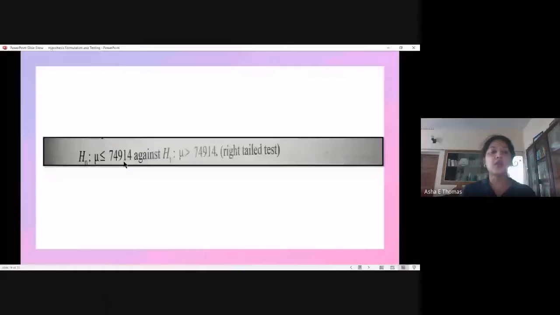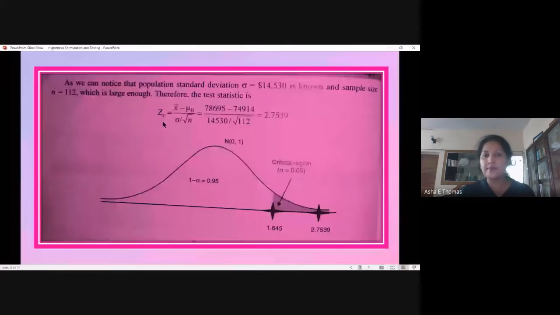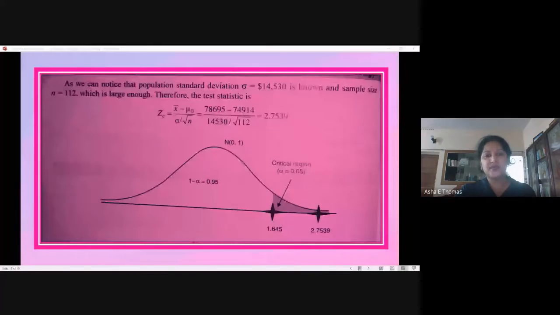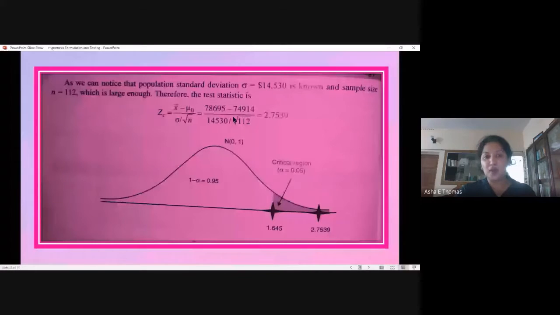As you can see, this is a formula which we already discussed. This is the formula we use if we are computing manually. But from the perspective of computer or software calculation, it is different when we talk about the p-value. Since we are going with the test statistic, in the formula x bar is the mean of the sample, and mu naught is the mean of the population, which is given in the question.